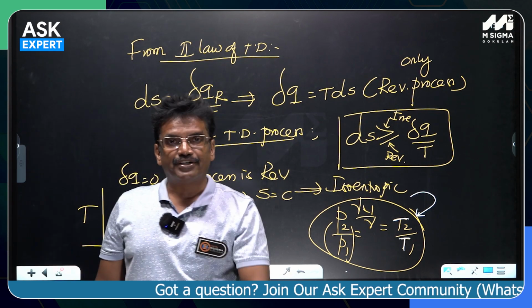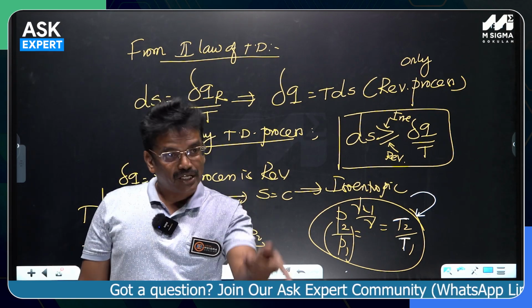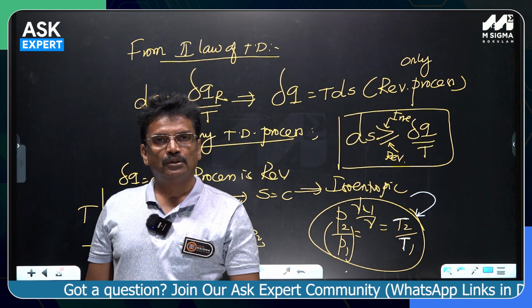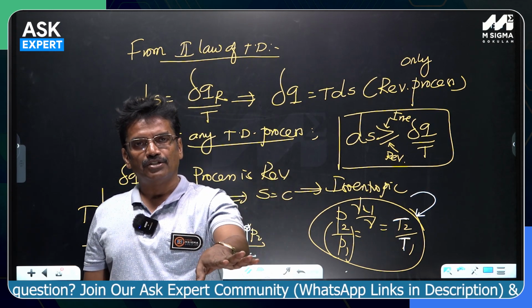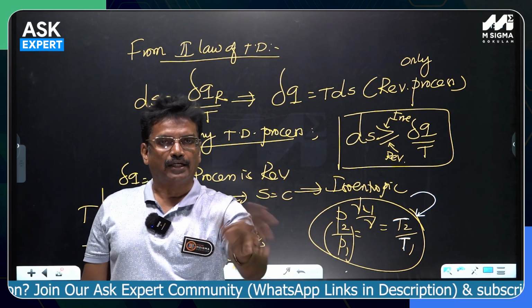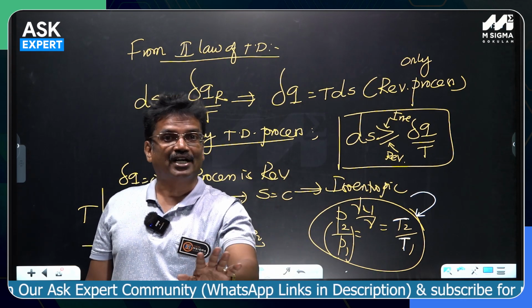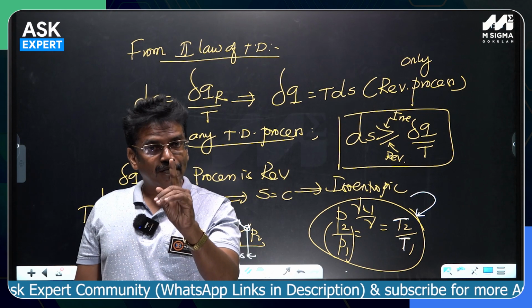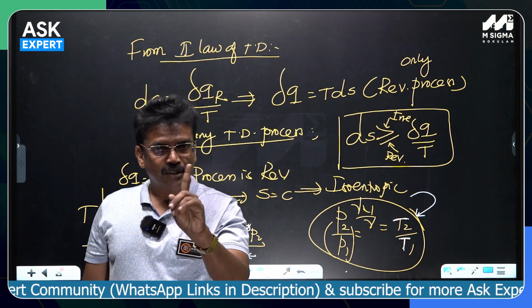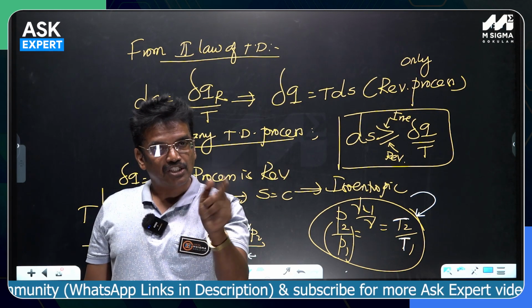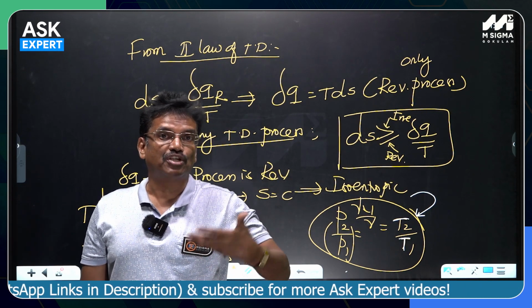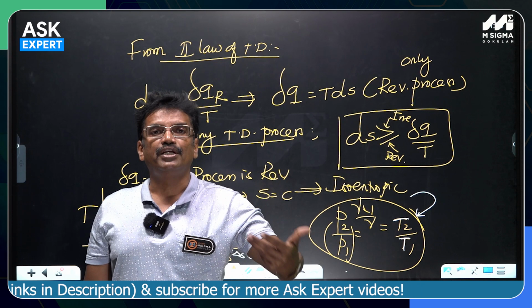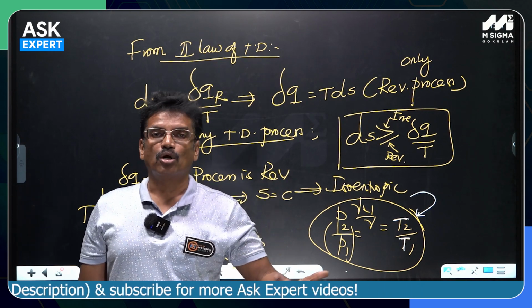Energy will never be created. You can never create energy; you can only convert it from one form to another: electrical energy to thermal energy, mechanical energy to thermal energy, or thermal energy to mechanical energy. Energy is always conserved according to the first law, but entropy is never conserved. Once created, it can't be destroyed. It keeps getting generated during every irreversible process undergone by a system.